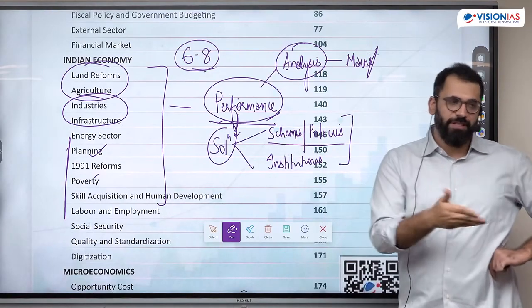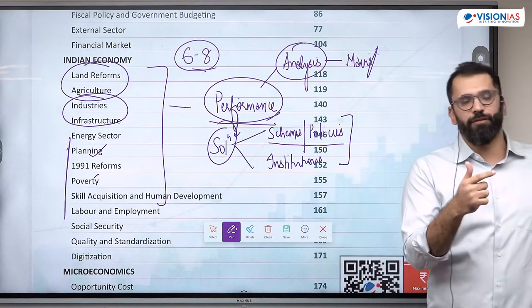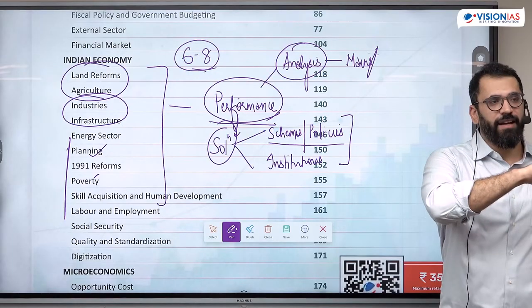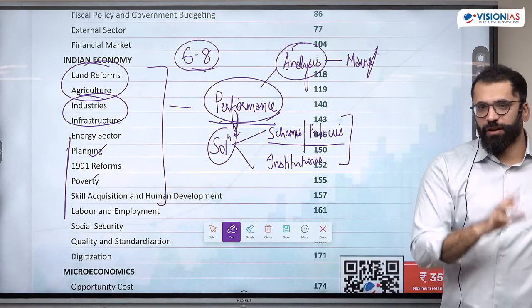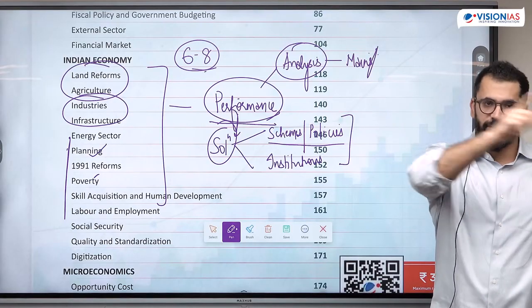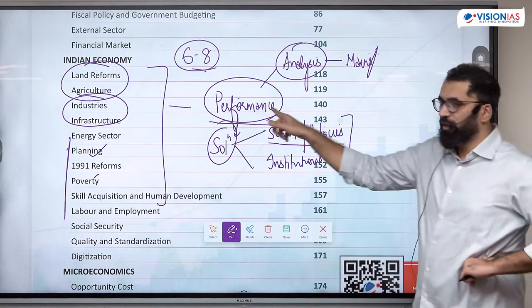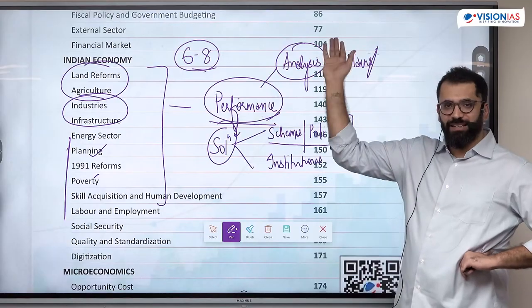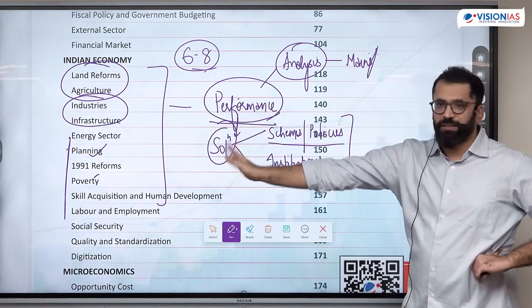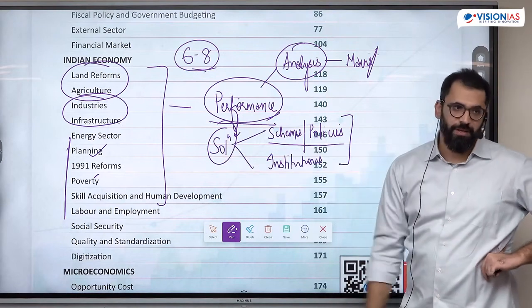So if we have this year, mains question was, why do you think food inflation is persistent in India? अब वो prelims में question क्या आएगा? Who measures food inflation? Or how exactly inflation is measured? Who gives the index of inflation in India? What is the base here? So वो आपका basic performance है. उसका analysis वो mains में पूछेंगे. But performance, basic trends, and the solution. 6 to 8 questions here.